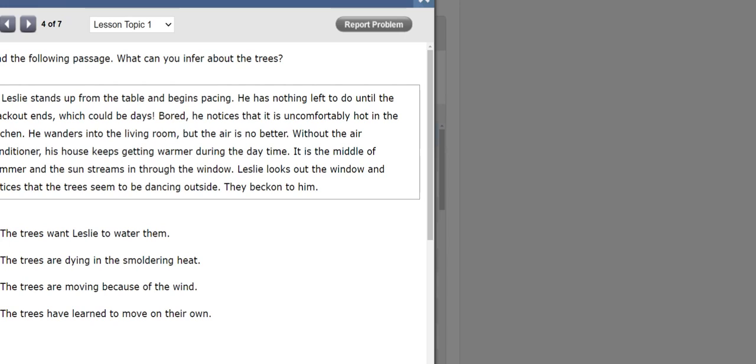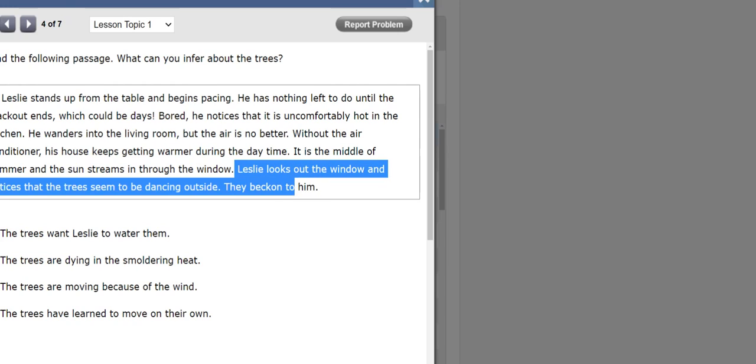The question says, what can you infer about the trees? Okay, so this paragraph is talking about the fact that it's very hot and that the house is getting warmer and warmer. But then Leslie looks out the window and he notices that the trees seem to be dancing outside. So I'm reading that the trees seem to be dancing. Now, do trees dance? No, they don't. So what can I infer based on that? Probably it's windy, right? I'm making my inference based on what I am reading.